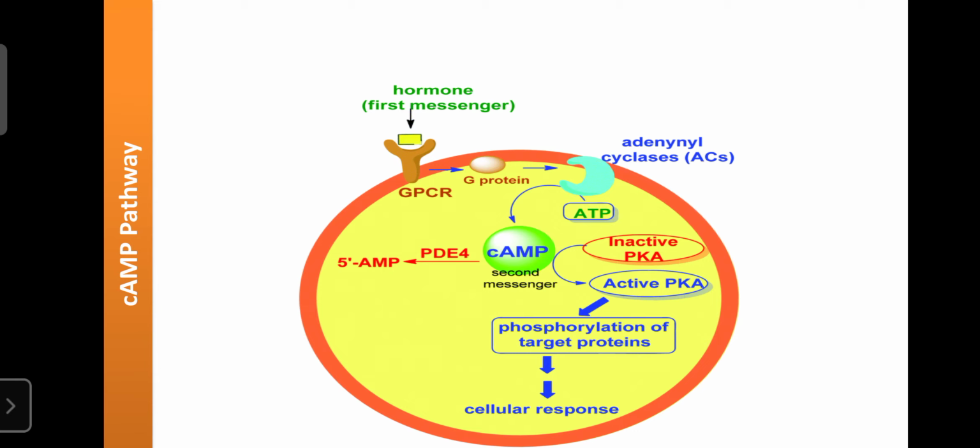Adenyl cyclase A is responsible for converting ATP into cyclic AMP, and the cyclic AMP can activate the inactive protein kinase into active protein kinase A. Then that active protein kinase causes the phosphorylation of the target proteins, and then the cellular response occurs. And the same cyclic AMP can be metabolized into 5-AMP in the presence of the phosphodiesterase enzyme.